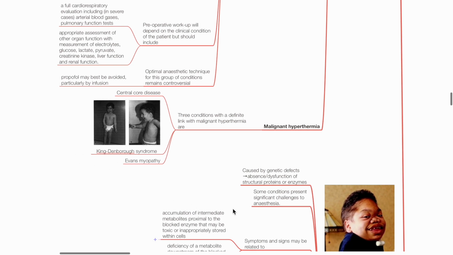Regarding malignant hyperthermia, 3 conditions with a definitive link with MH include central core disease, King-Denborough syndrome, and Evans myopathy.